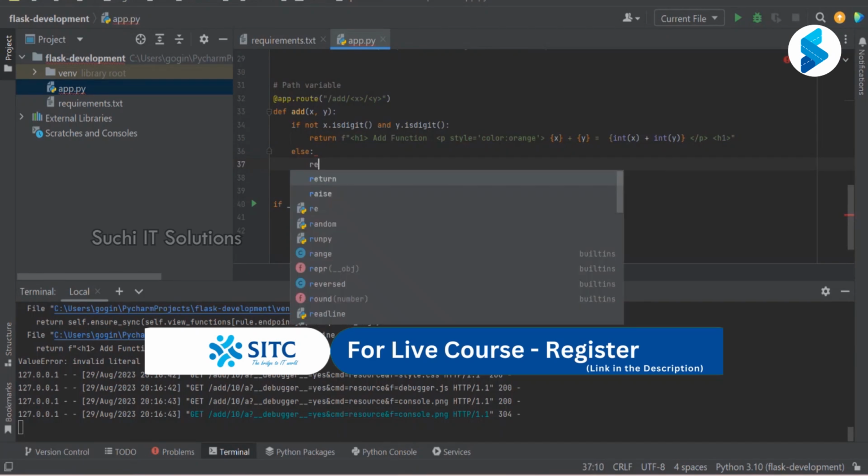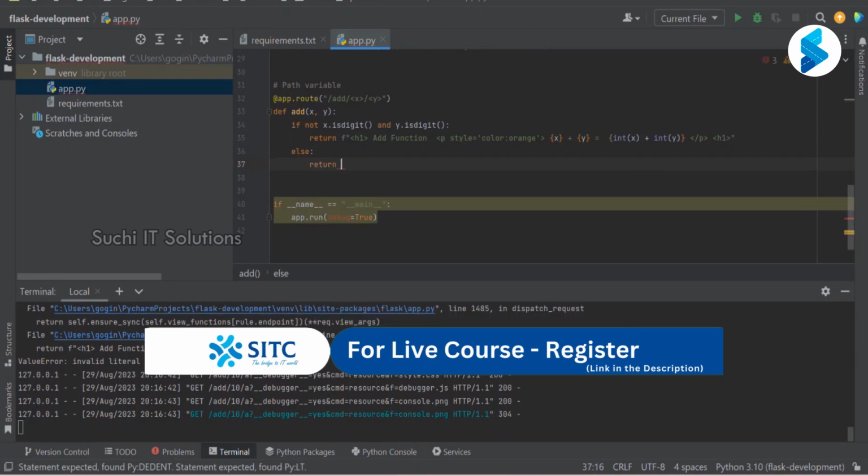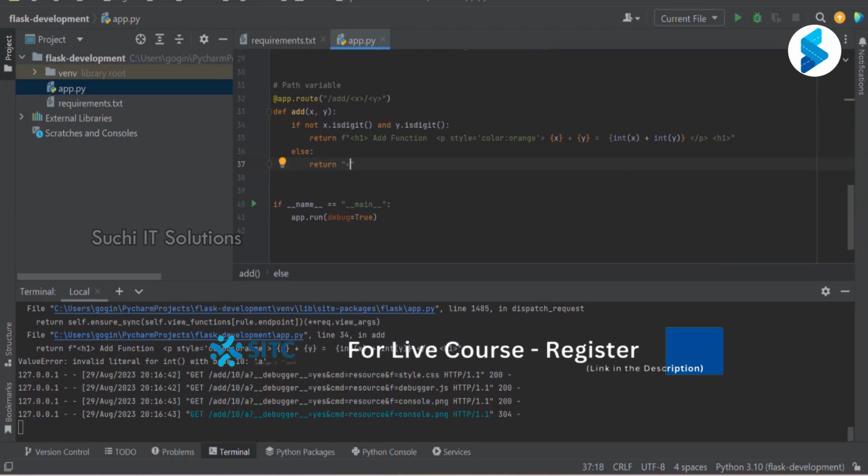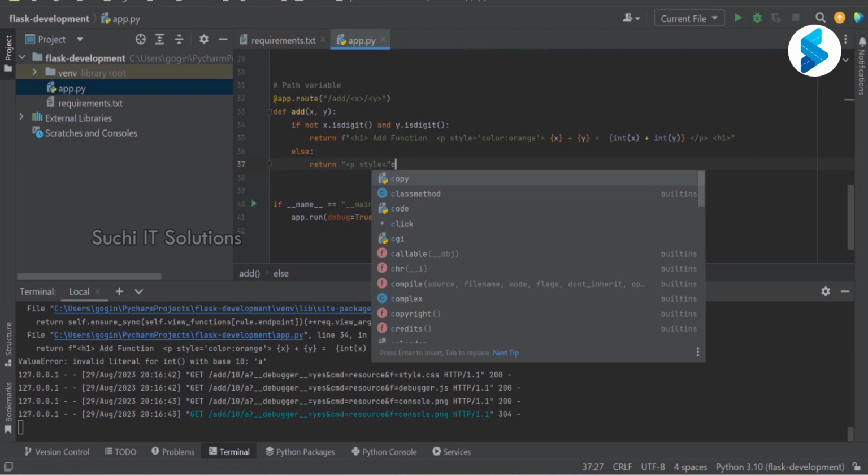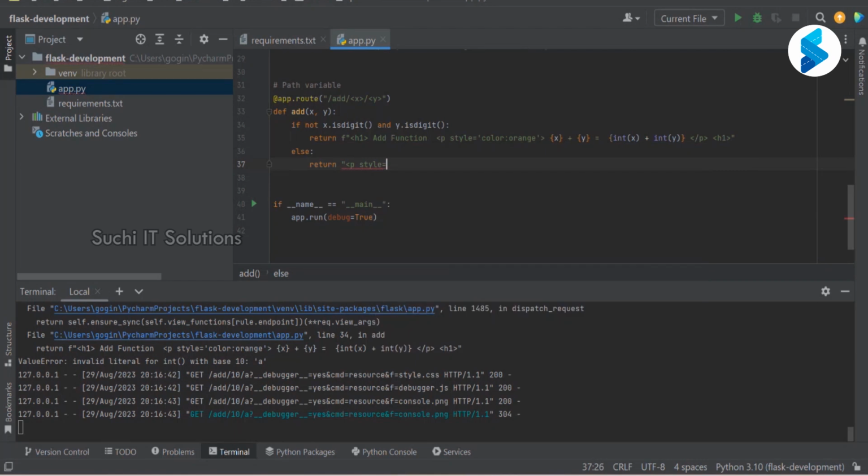return, right? I'm going to use a p tag, I'm going to just say style is equal to color colon red, error, right? Invalid data. I'm ending my p tag.